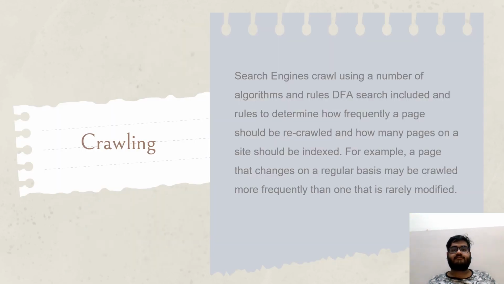Now, this slide is a brief description of the crawling process for finding a page in a search engine. Search engines crawl using a number of algorithms and rules, DFA search included, to determine how frequently a page should be recrawled and how many pages on a site should be indexed. For example, a page that changes on a regular basis may be crawled more frequently than one that is rarely modified on the website or web engine or the search engine which is doing the process of searching.